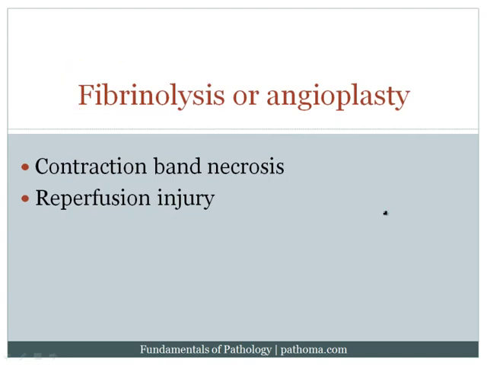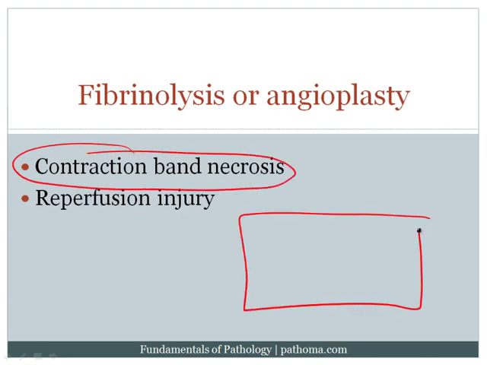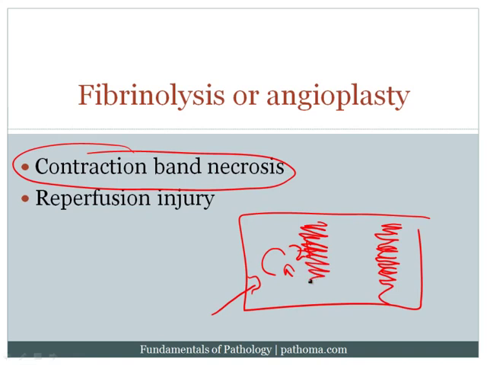Now, when you perform fibrinolysis or angioplasty, that's going to result in a return of blood flow to an area of dead heart. And so that's going to produce two interesting complications. The first is called contraction band necrosis. The idea here is that if this is the dead myocyte and you return blood, you're going to return calcium. So calcium will enter into the cell, and when calcium enters into the cell, it's going to cause contraction of the muscle fibers within the cell, and that contraction is then going to result in these dense pink lines within the cells called contraction bands.